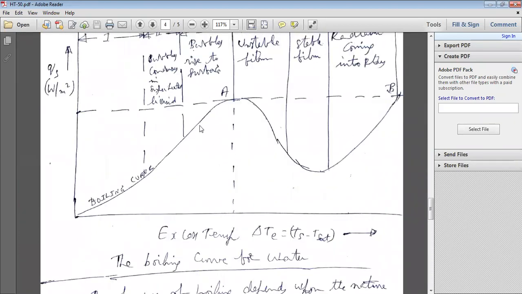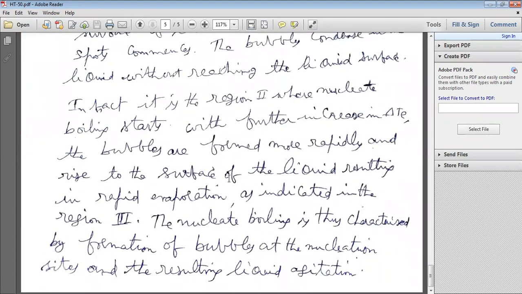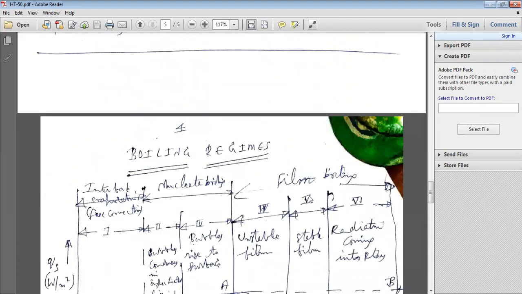Because of the agitation, the bubbles move and rise and reach the liquid surface, and finally the liquid becomes vapor. So maximum flux occurs after nucleate boiling. Like that, we can explain the other boiling regimes also, such as film boiling.